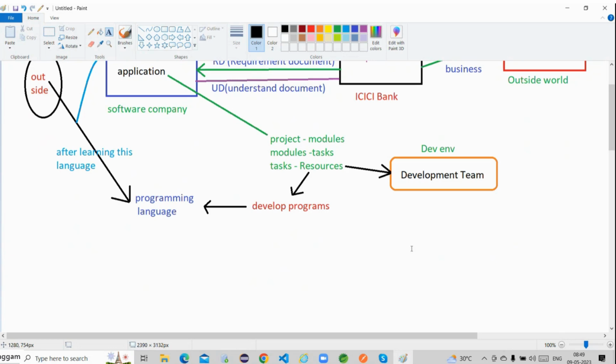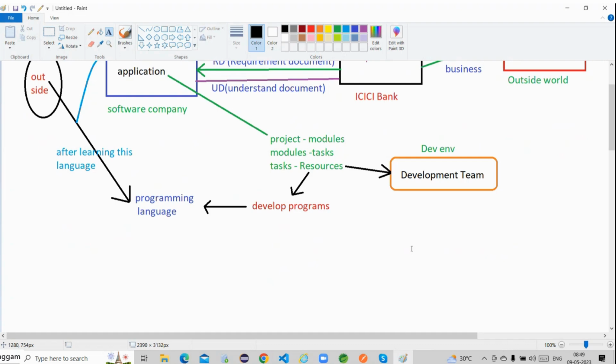Now within this team, there are team leaders and managers available. Under the team leads, multiple employees are working on these things. These leads are responsible to divide the tasks based on the bandwidth. Based on the project bandwidth, they divide the multiple tasks. All the tasks are assigned to each and every employee. These resources are responsible to accomplish their task based on the project requirement.